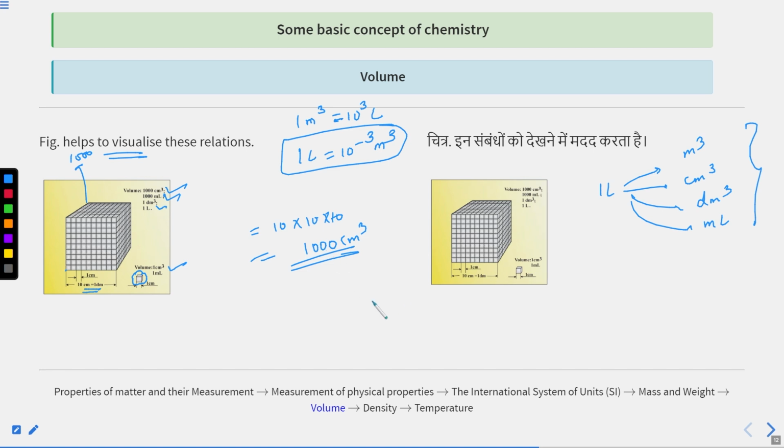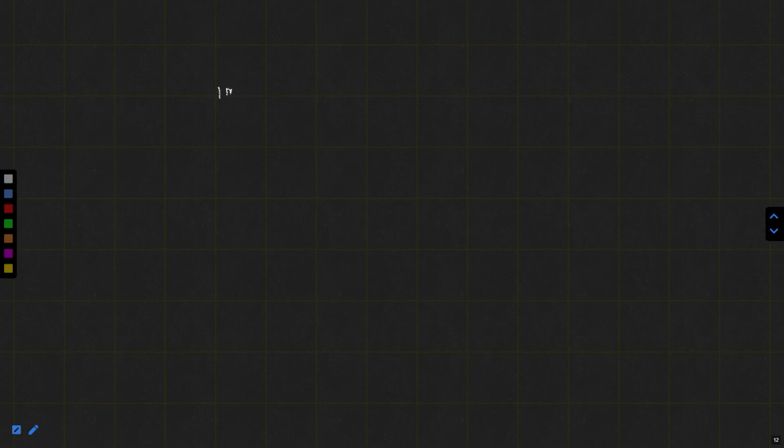Like if I am saying 1 liter is equal to 1000 milliliter, and I am writing here 1 meter into 1 meter into 1 meter is equal to 1000 liter. 1 meter means 100 centimeter.